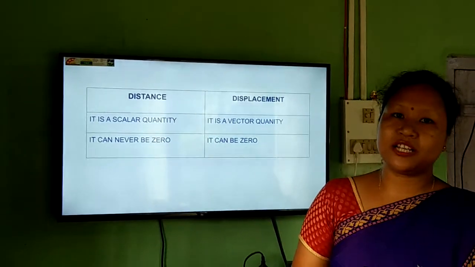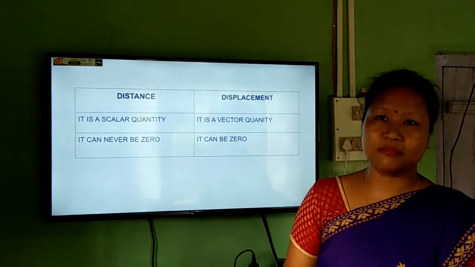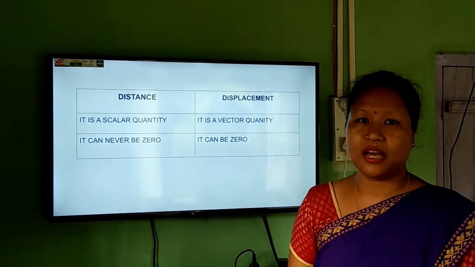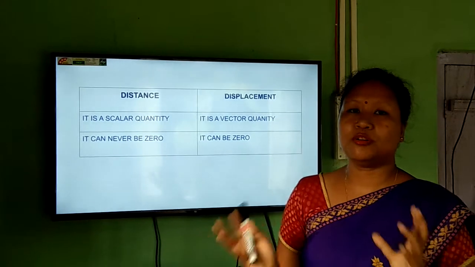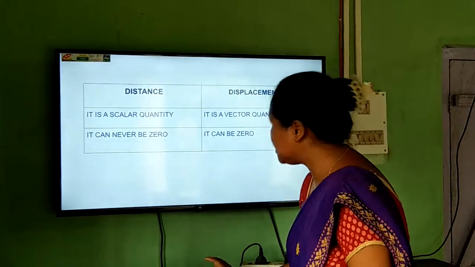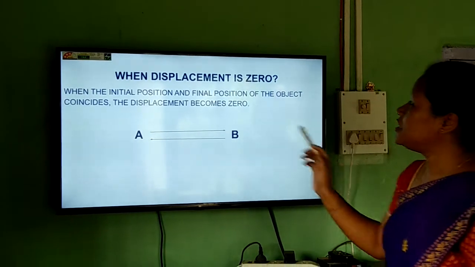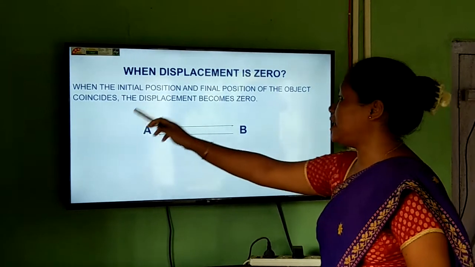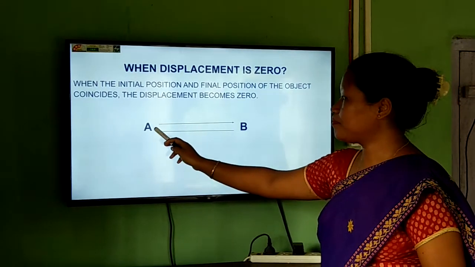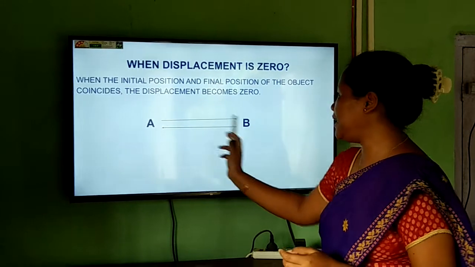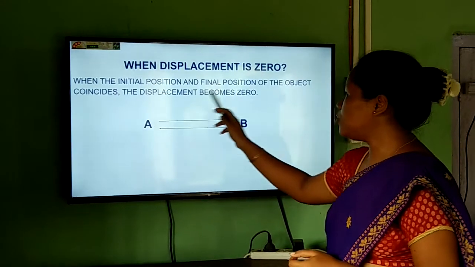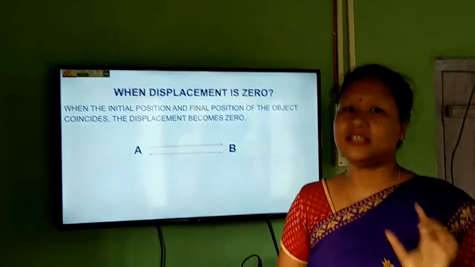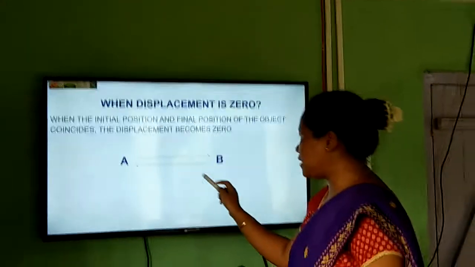Why? Because displacement means what? The distance between the initial position of the object and the final position of the object. Now when these two positions coincide, I will show you one example. When the initial position and the final position coincide, then displacement is 0. Suppose here there are two friends A and B. Now A first goes to B's place in this direction. He covers a certain distance. Again he returns back to his own place.